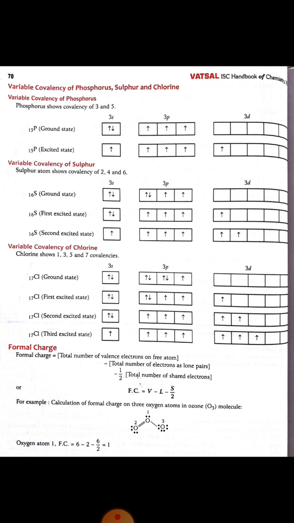Same in the case of covalency of sulfur. Sulfur has a covalency of 2, 4 and 6. In the case of chlorine it is 1, 3, 5, 7. These are called the covalencies.